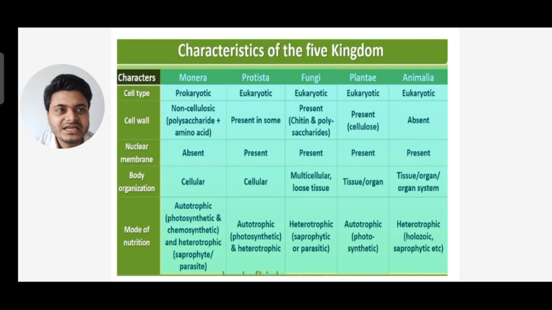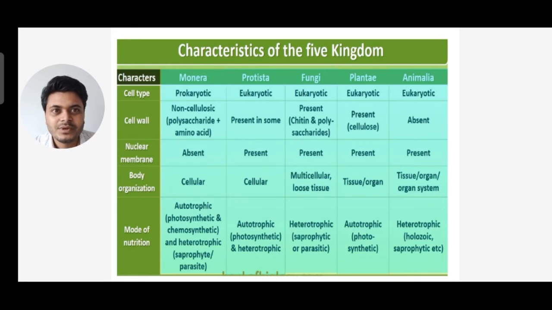Now, what are the characteristics of the five kingdom system of classification? Certain characters have been taken: first is cell type, cell wall, nuclear membrane, body organization, and mode of nutrition. And the following are there: Monera, Protista, Fungi, Plantae, Animalia. Here we'll see the differences. Based on cell type, we can see Monera are prokaryotes, the rest are all eukaryotes: Protista, Fungi, Plantae, Animalia.